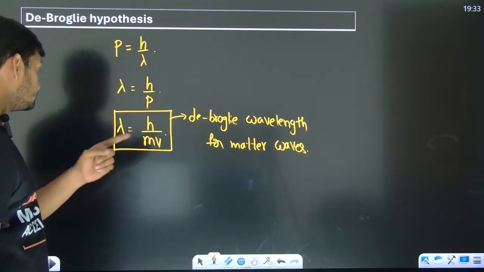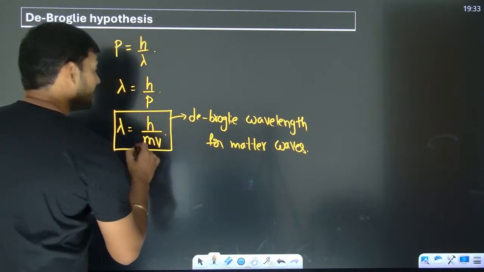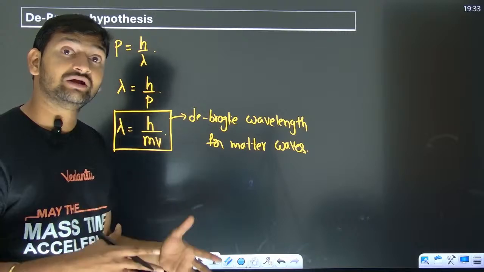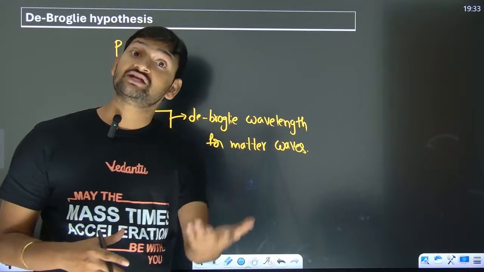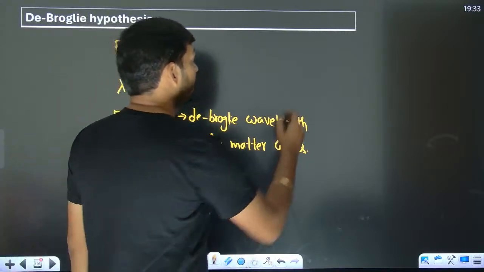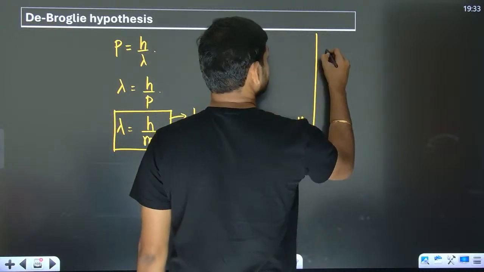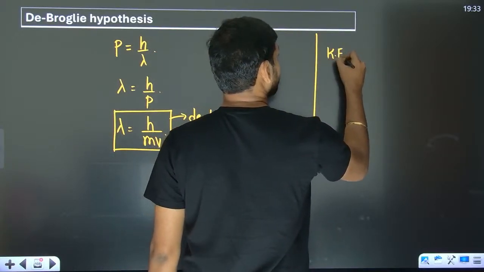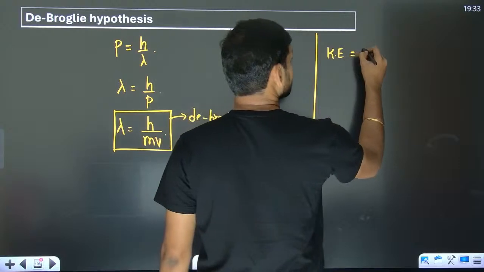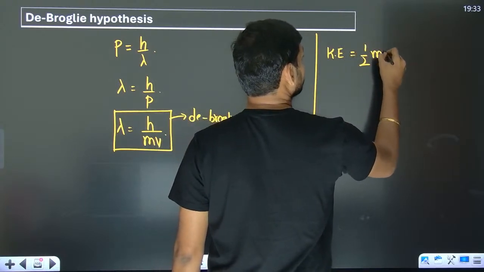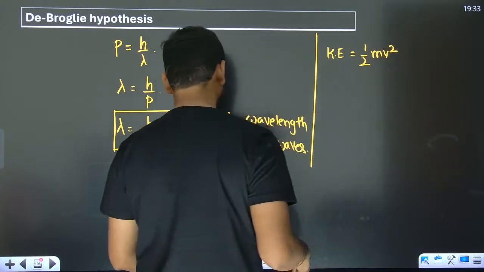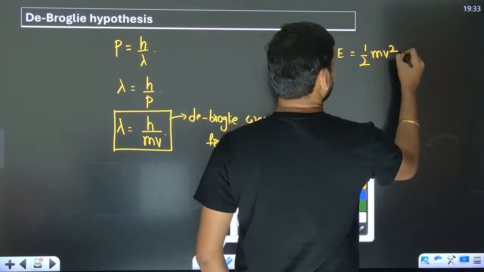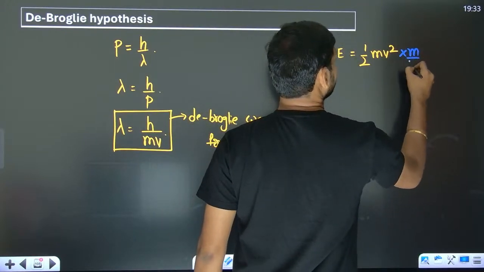Okay. Now, will we always have momentum? Sometimes they might give kinetic energy, right? And what about that kinetic energy then? See, the kinetic energy can be written as half mv square. So to this one, I will multiply mass and I will divide mass.